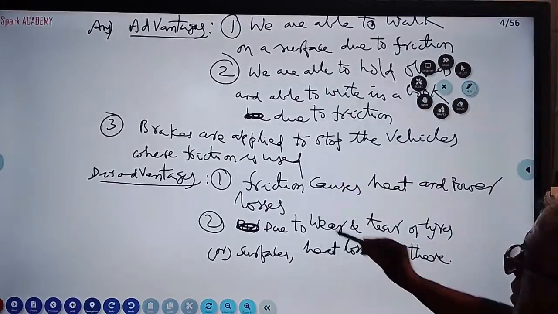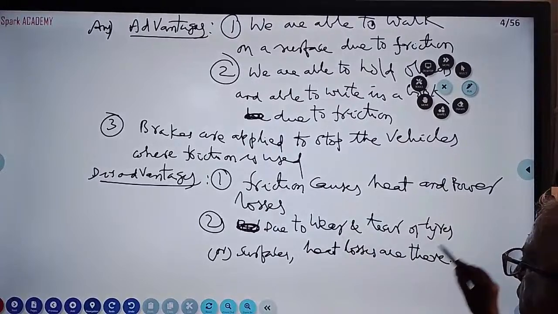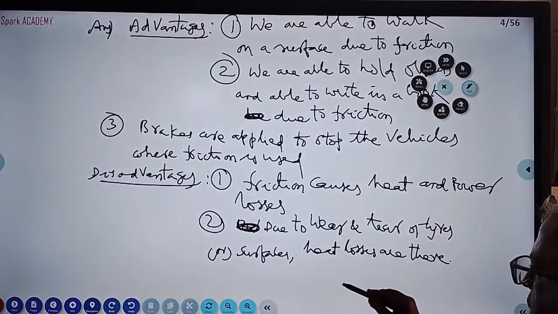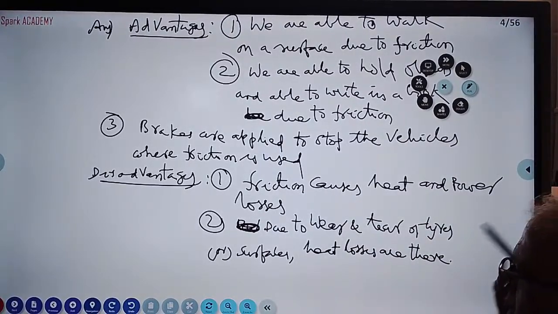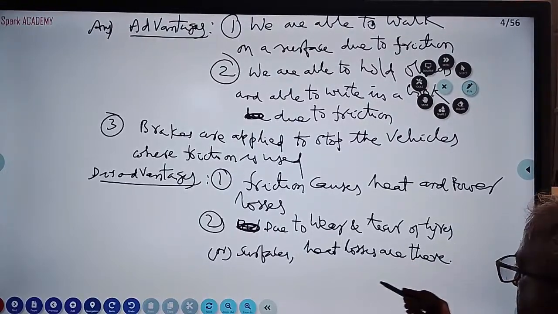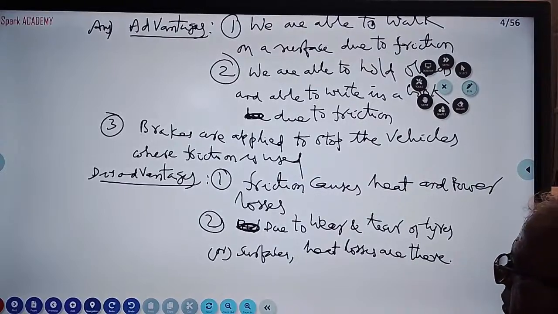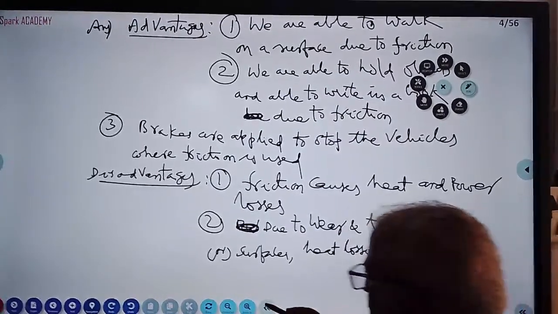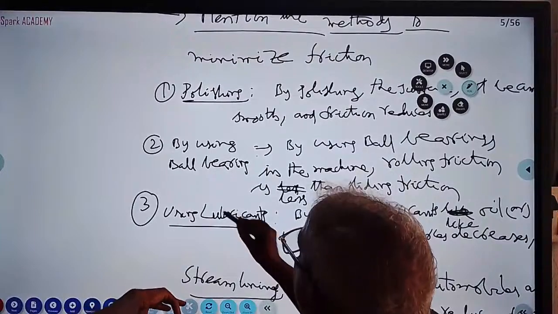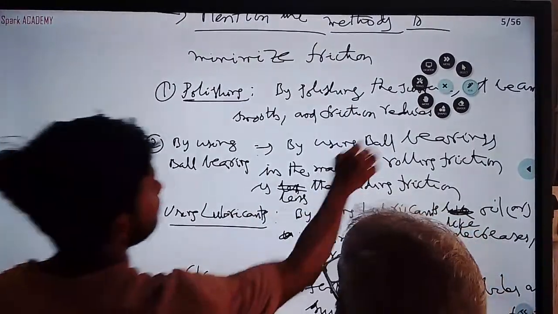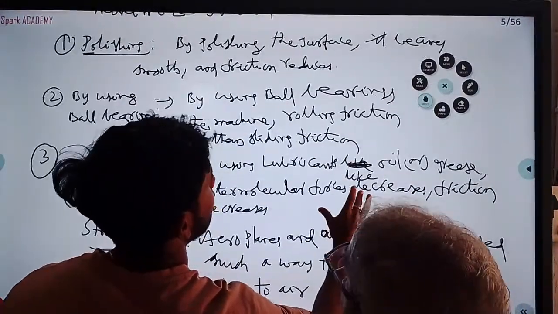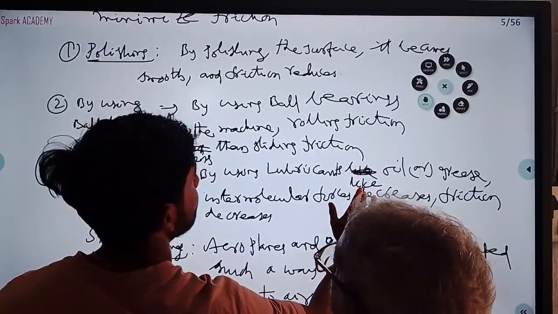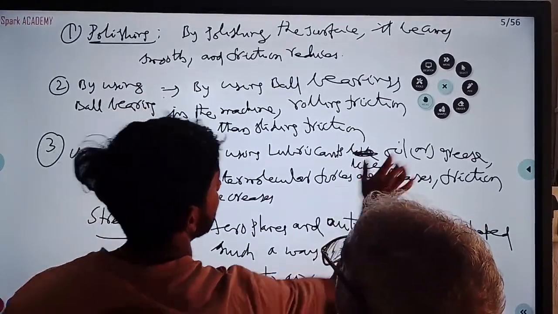Disadvantages: friction causes heat and power losses due to wear and tear, surface heat losses. But where is the next point? By using lubricants, by using ball bearings, reducing friction.